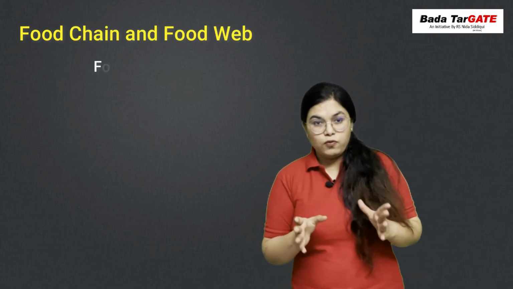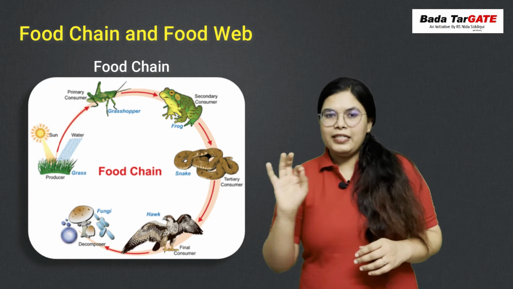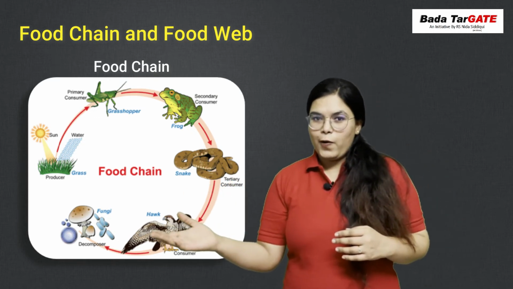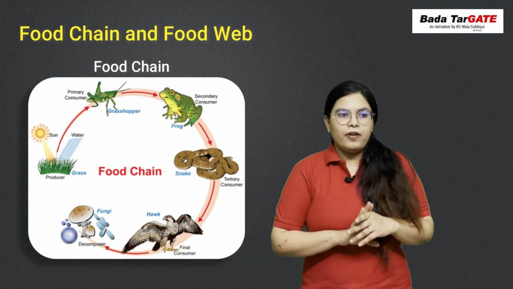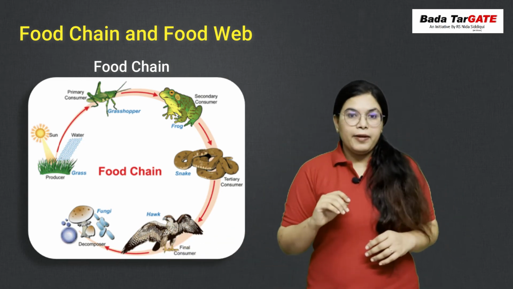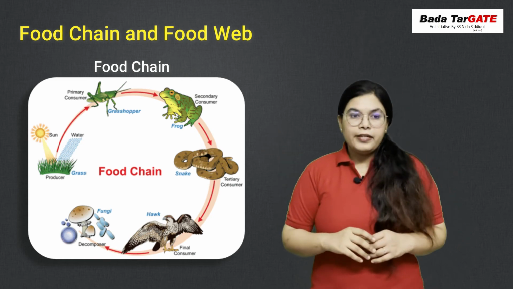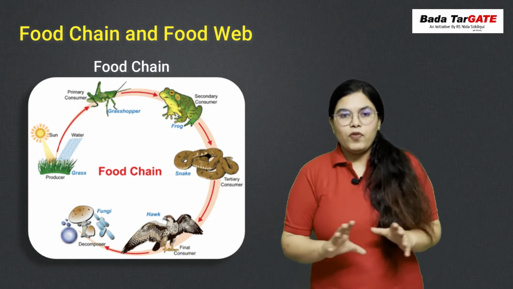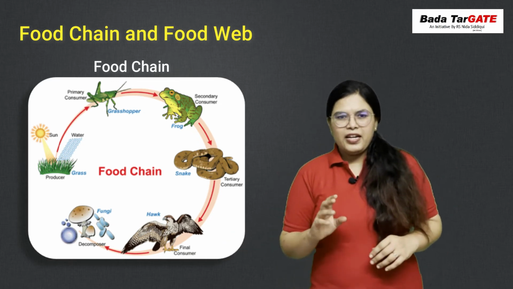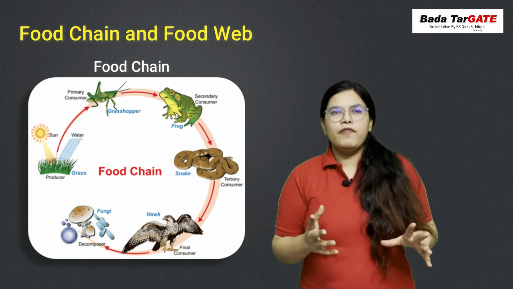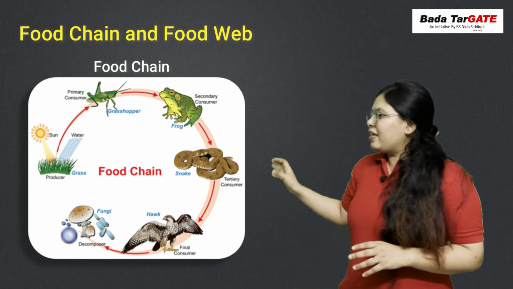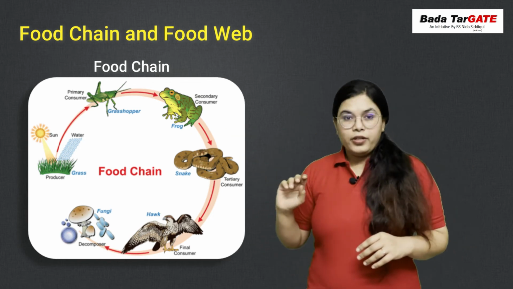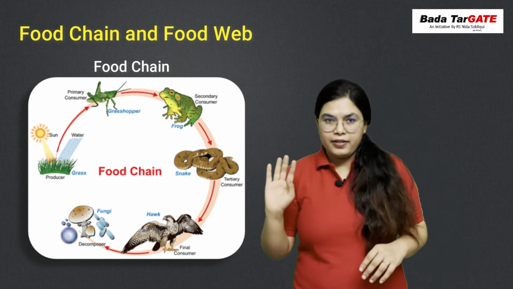As the name suggests, in a food chain we are talking about a single chain. That means the energy will be transferred from the producer to higher organisms. An example I want to give is: a plant is eaten by an insect, then the insect is eaten by a frog, and then the frog is eaten by a snake. So this is a common example of a food chain. It is a simple chain. It is not realistic, because when we are talking about an environment, there is not one single chain where the plant will be eaten by an insect; that plant can be eaten by goat, cow, buffalo. Anybody can eat that plant.